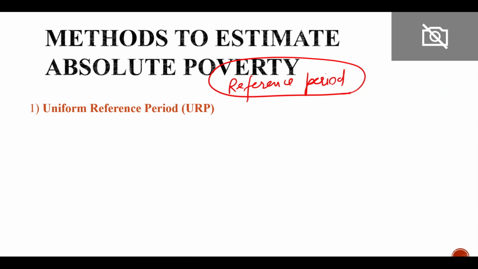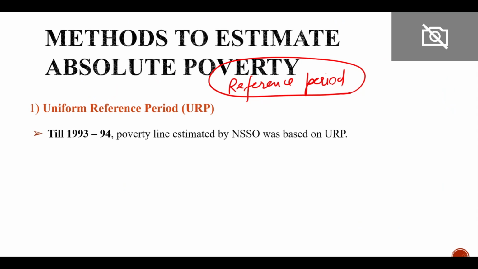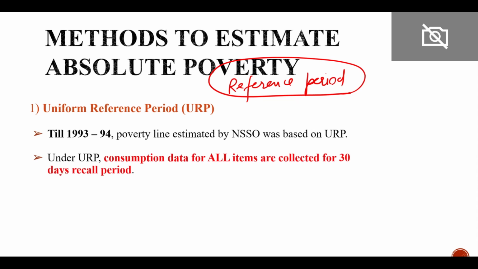So first is the uniform reference period. Till 1993, the poverty line was estimated based upon the URP. And what is this? In case of URP, uniform reference period, uniform means the same reference period is used for all the items. For all the items, the same reference period, and this reference period is a 30 days recall period.